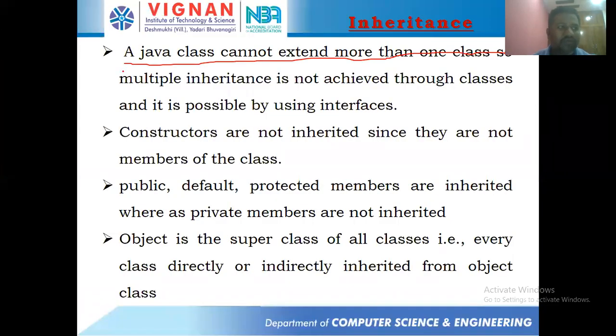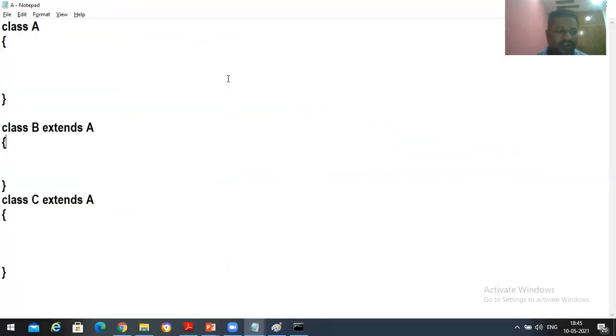A Java class cannot extend more than one class. If you try to extend more than one class, the Java compiler generates an error. But what we have done here is taken one single class, and from this class I took B, and from this class I'm taking C. Very simple. One parent can have multiple children. Then there won't be any problem here, right?